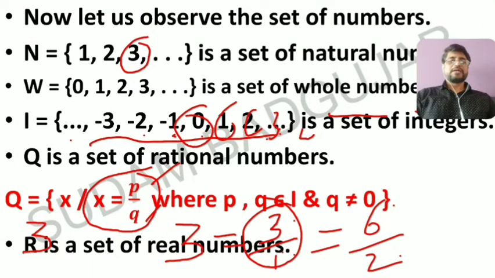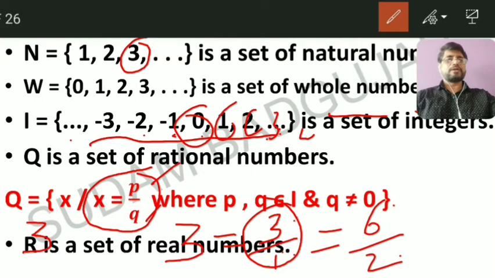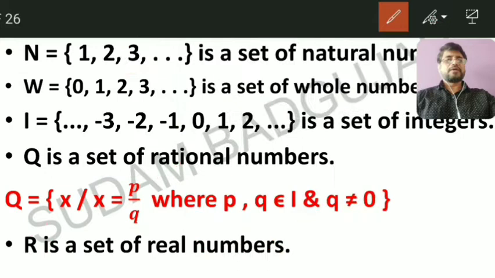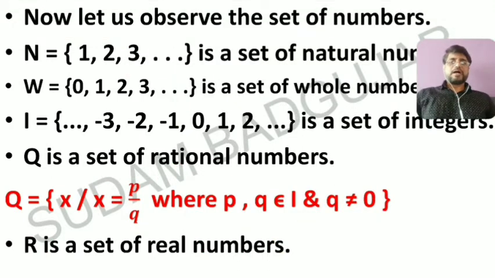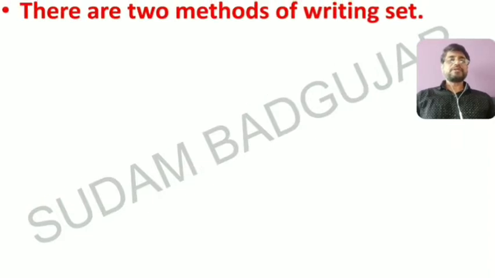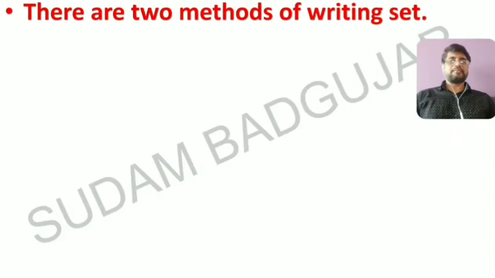And the next set is the set of real numbers, denoted by R. In the number system, the set of real numbers is a very big set, okay, very big set. Now the next point is you must remember what are the natural numbers, whole numbers, integers, rational numbers and real numbers.